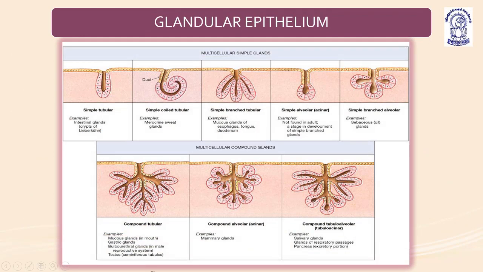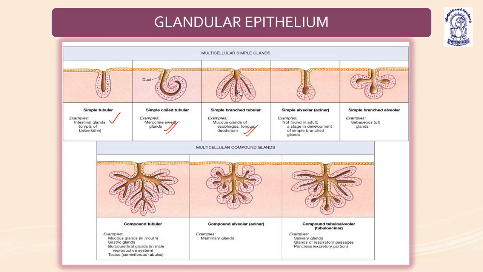This is the example: simple tubular. You can see simple tubular cells. Examples: intestinal glands, crypts of Lieberkühn. Simple coiled tubular. Examples: merocrine sweat glands. Then simple branched tubular: mucous glands of esophagus, tongue, and duodenum. They have simple branched tubular.